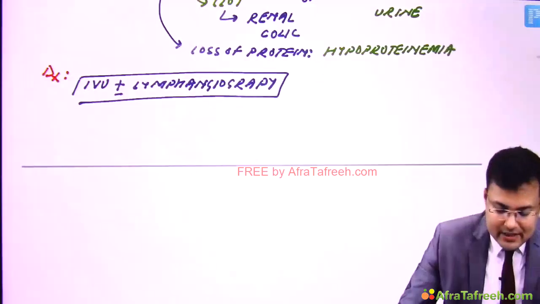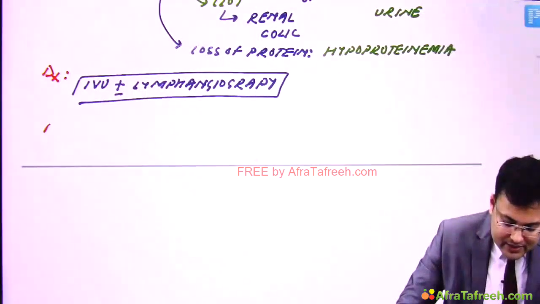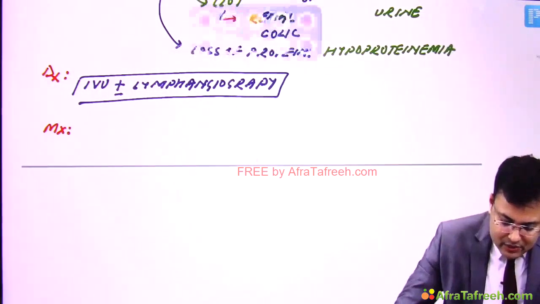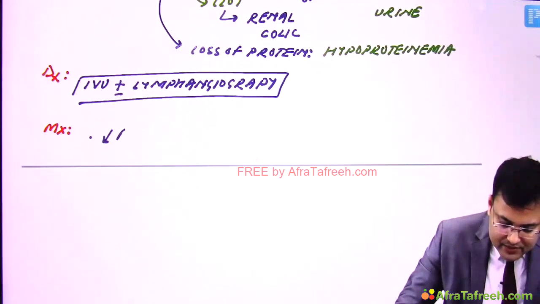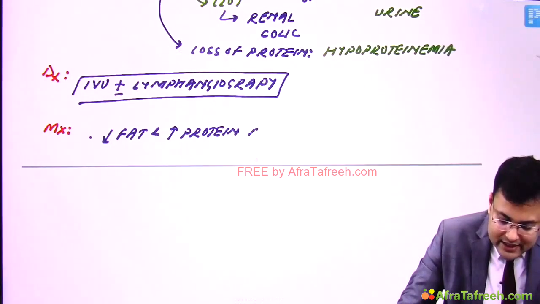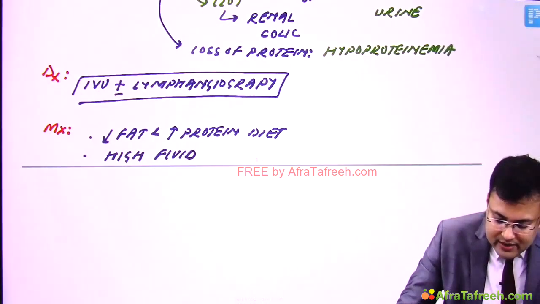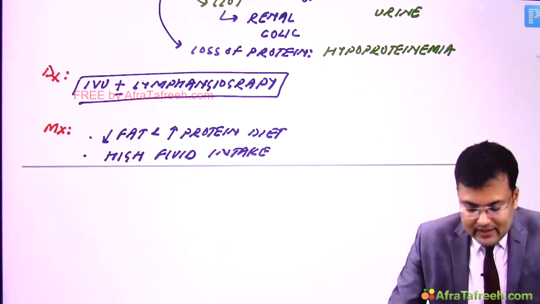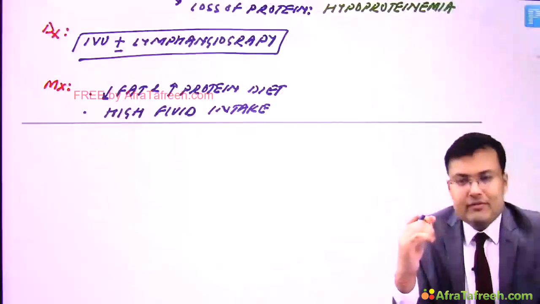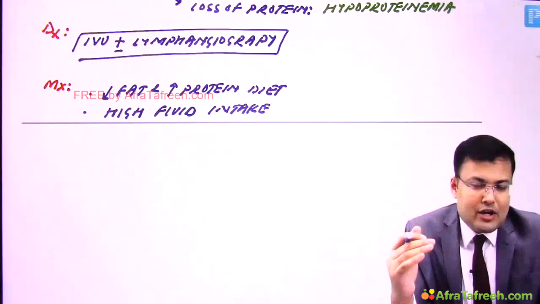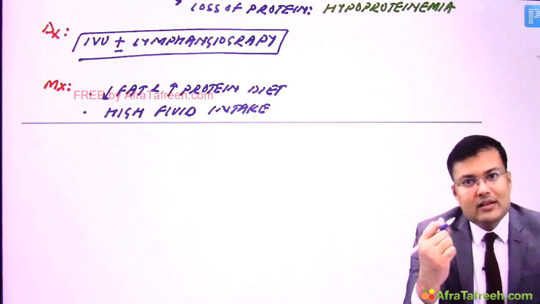And we discuss the management. In the management, we advise what? Low fat and high protein diet. Clear? Second, we advise high fluid intake to avoid or prevent clot colic. Clear? And if there is no improvement, generally we have to perform the laparotomy and ligate the distal lymphatics.